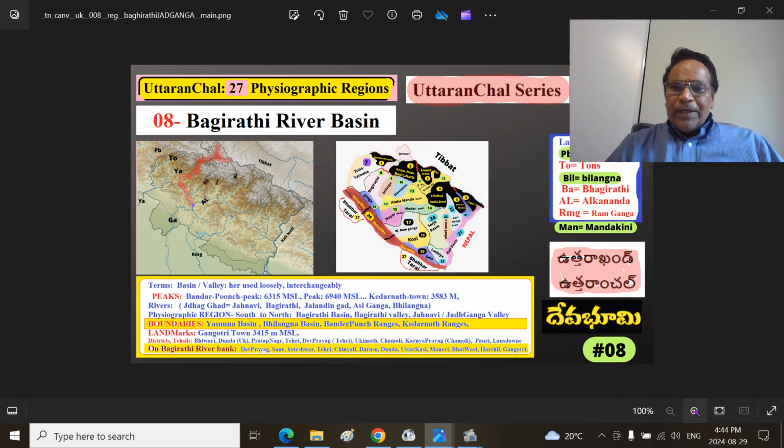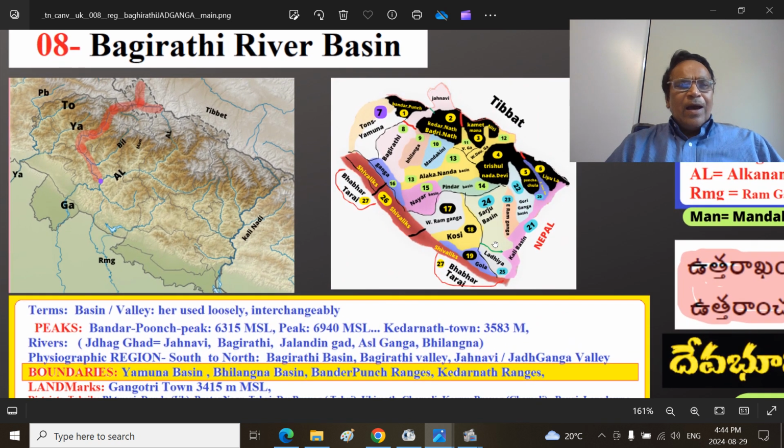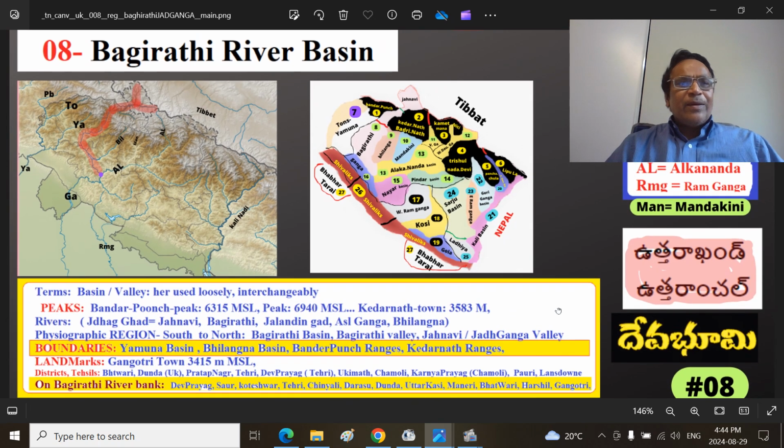Essentially, this is the same, with a little more deeper information. I will go over this and we will later move and look at the maps. If you remember this, you can broadly understand the context and the boundaries.